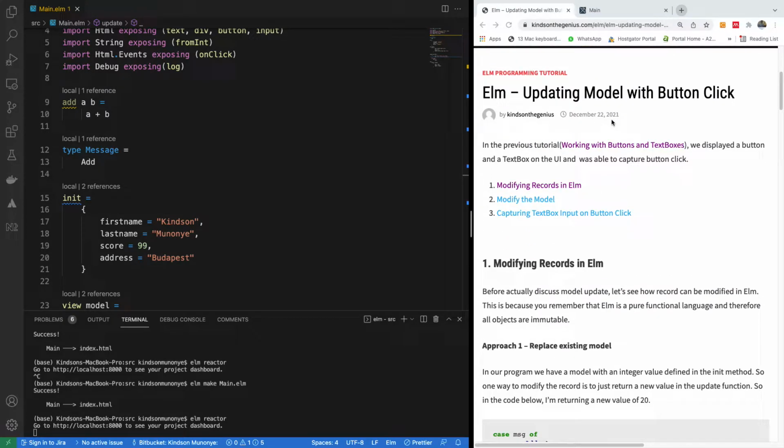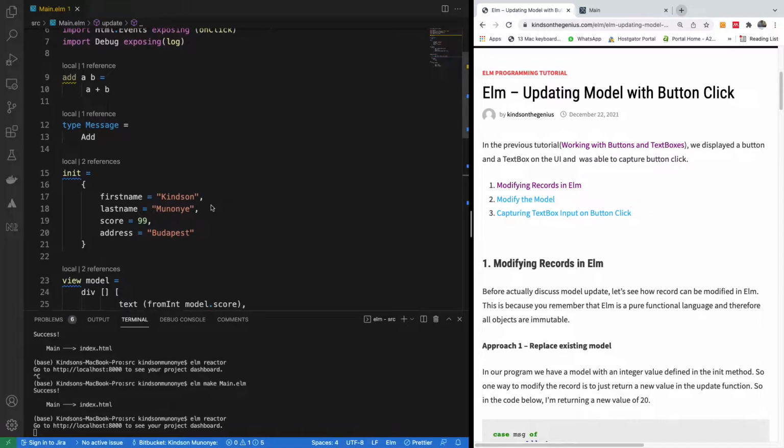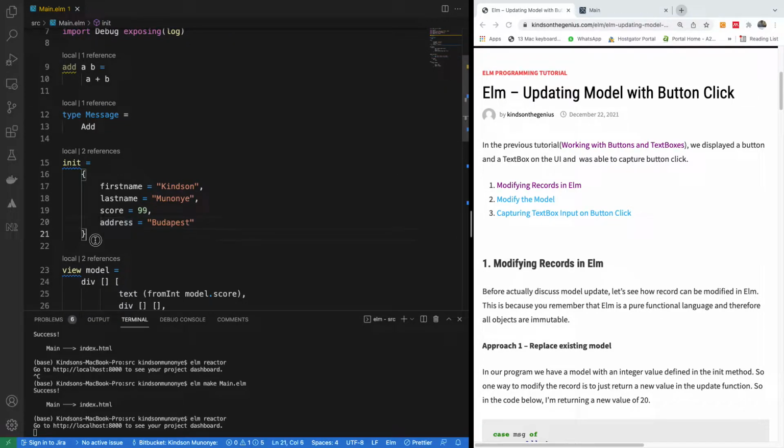So this will be part 7 of our Elm tutorial series, and today we are going to be talking about updating the model with button click. Now I already explained to you the model is simply the data stored in your application, not the state, but like the pieces of information there.